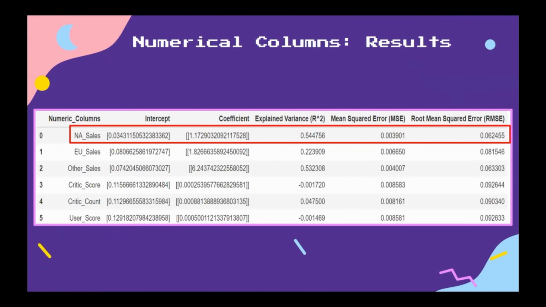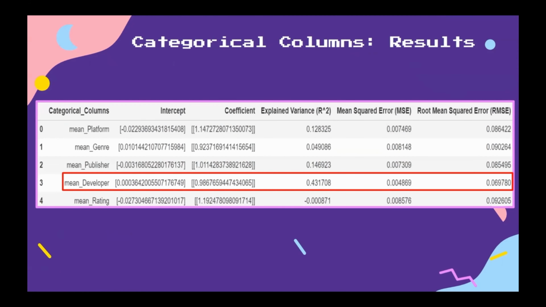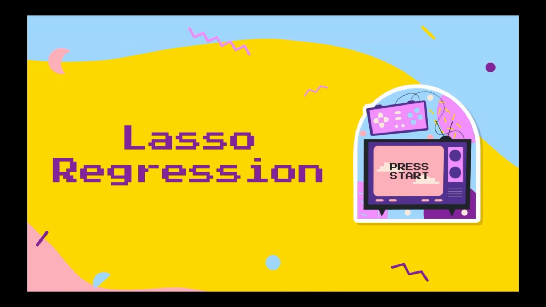For the results of linear regression on numeric columns, we deduce that the NA sales variable has the R-square value which is closest to 1 and also has the lowest MSE and RMSE values, suggesting that it is well fitted to the data. For the results of linear regression on categorical columns, we deduce that the mean developer variable has the R-square value which is closest to 1 and also has the lowest MSE and RMSE values and is the best suited to predict global sales. Now let us discuss lasso regression.